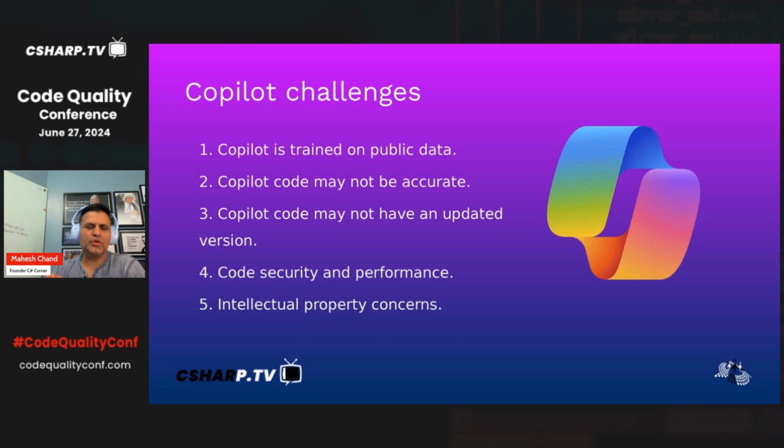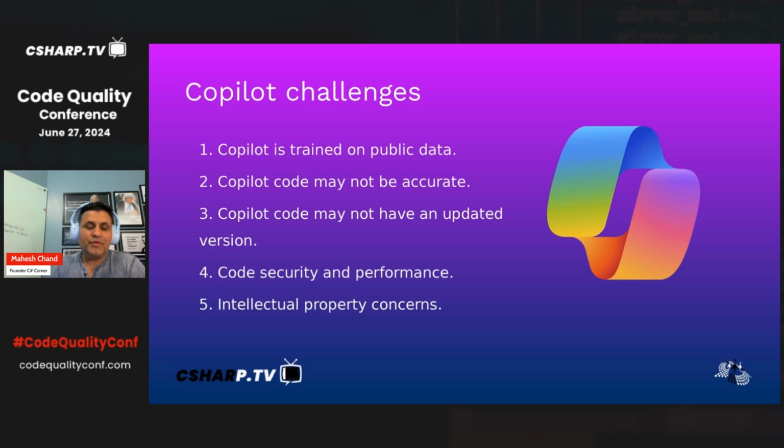As I said, if a new C# language version just came out, let's say C# 15 came out last week, and you are building a new project on C# 15, there's no way Copilot will have those features right away. It might take time. So any code you see from Copilot may not be the right code for your project. You have to be careful with that.